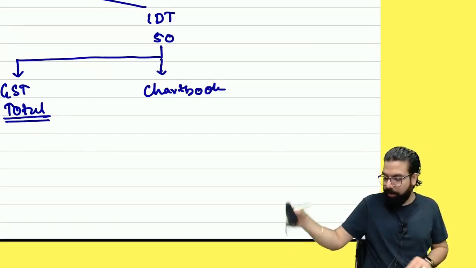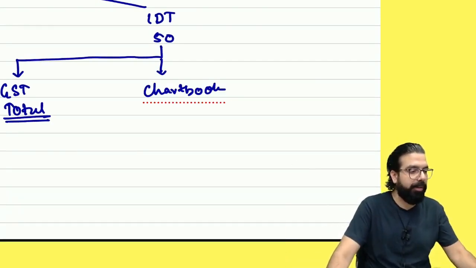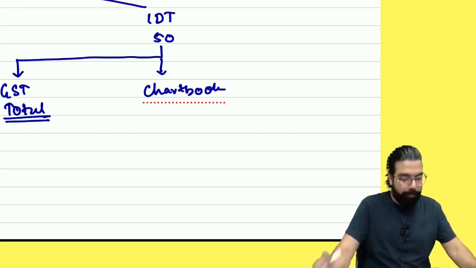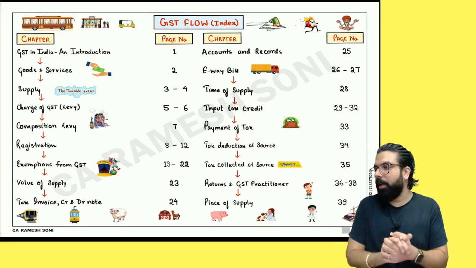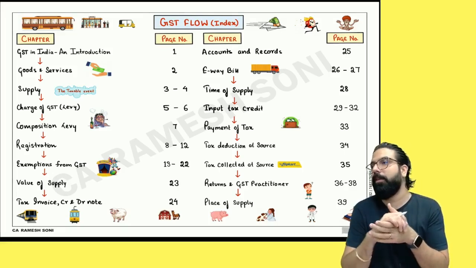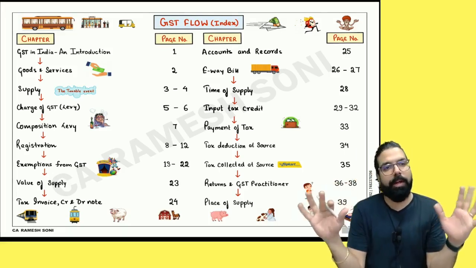The second material which you would have received is the chart book. Now, sir, what is the chart book? People, this is the chart book. All the 16 chapters, I've gone ahead and compressed into 39 pages. So we study these 39 pages and we are done with IDT.